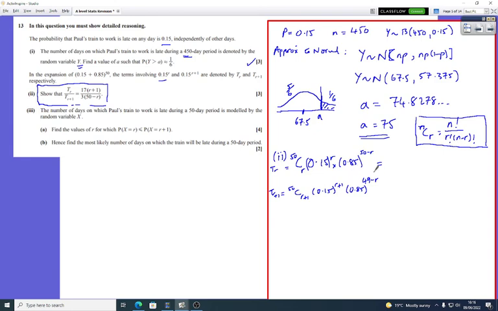We need to rewrite that in terms of 50 factorial over r factorial, divided by 50 minus r factorial. That then gets times by 0.15 to the power r, and that gets times by 0.85 to the power 50 minus r.